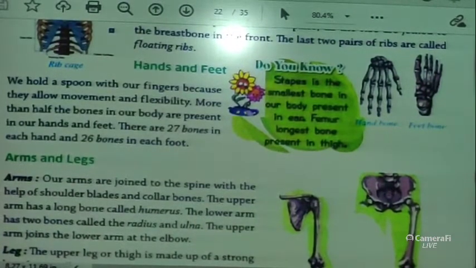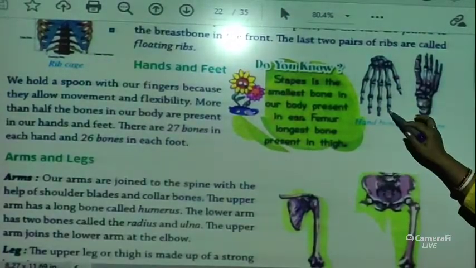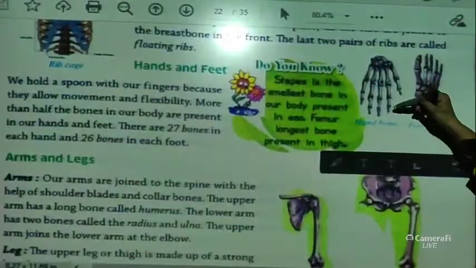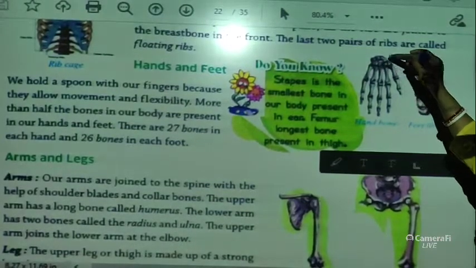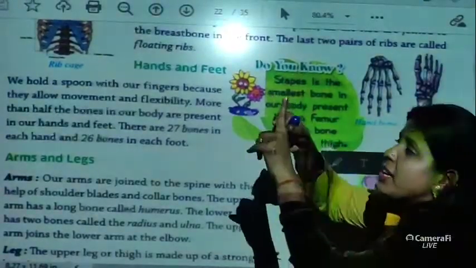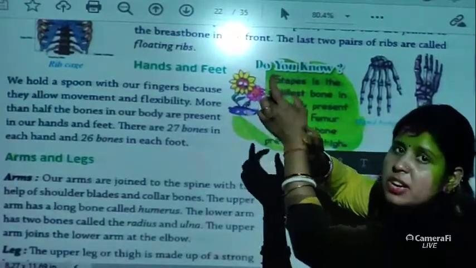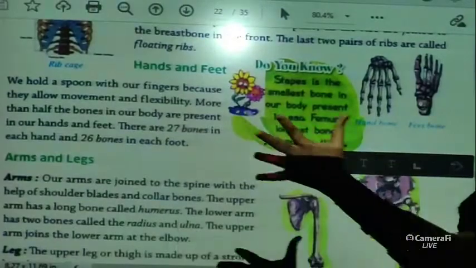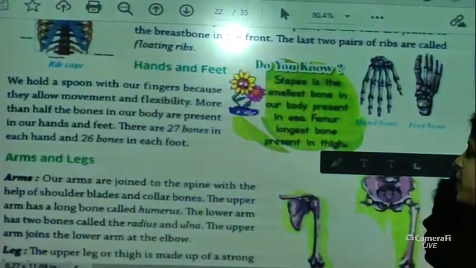See how the 27 bones are there. These all are different bones, right. Here are so many bones, 1 2 3 4 5 6 7 8, and these all are different bones. See our finger, here is a different bone, this is a different bone, this is a different bone, this one is different. There are so many bones like this in each finger. So there are 27 in each hand and 26 in each foot.